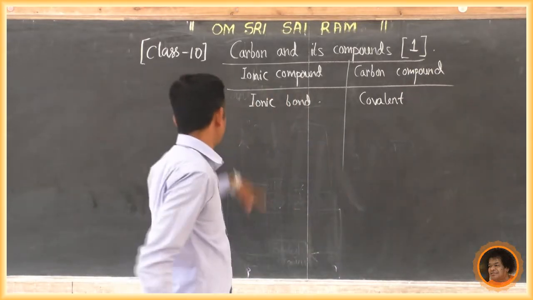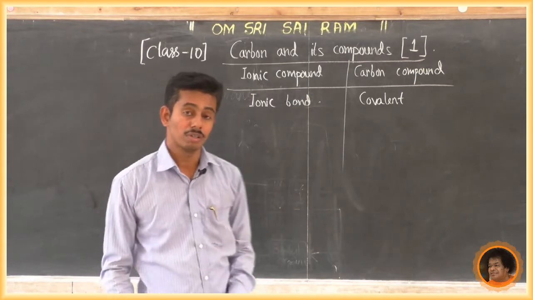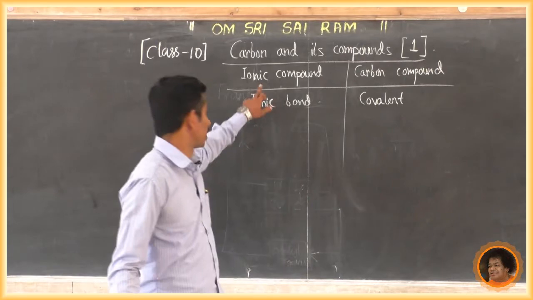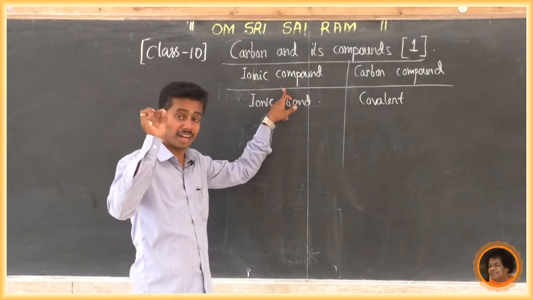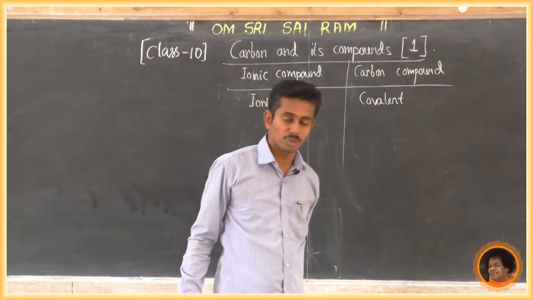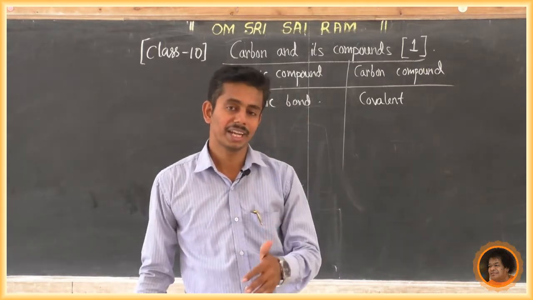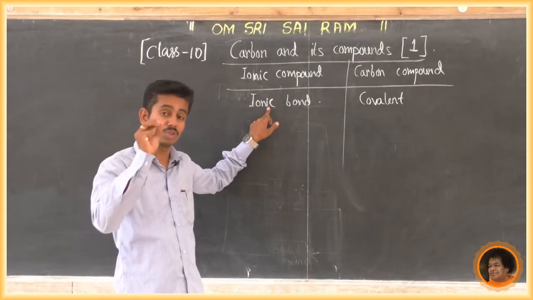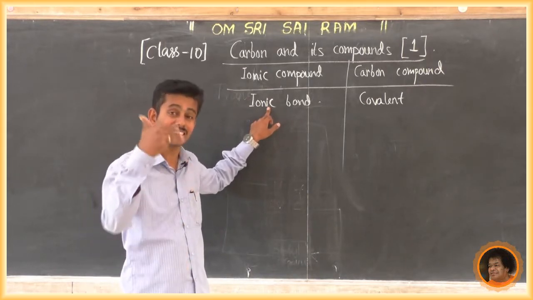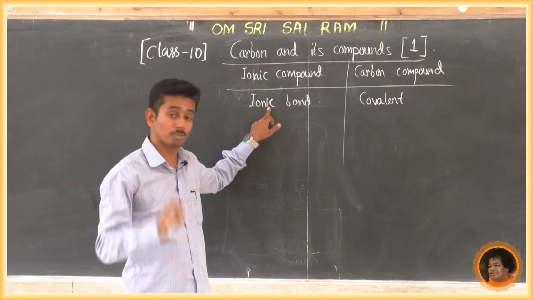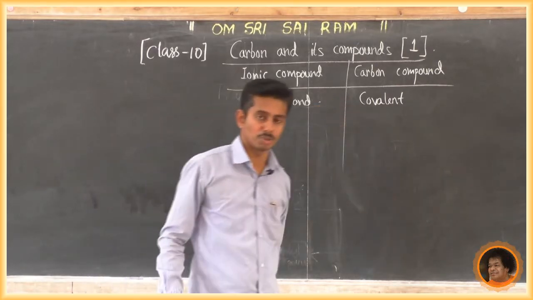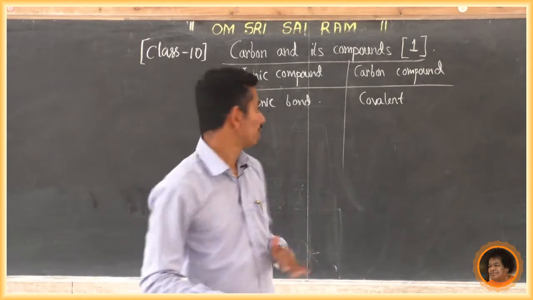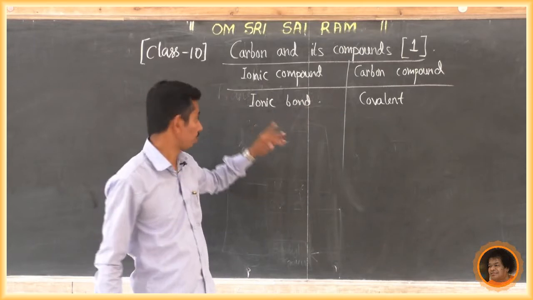Ionic compounds have high melting and boiling points. Carbon compounds have low melting and boiling points. Ionic compounds are good conductors of electricity in solution or molten state, but carbon compounds are bad conductors of electricity. This is a very important difference.